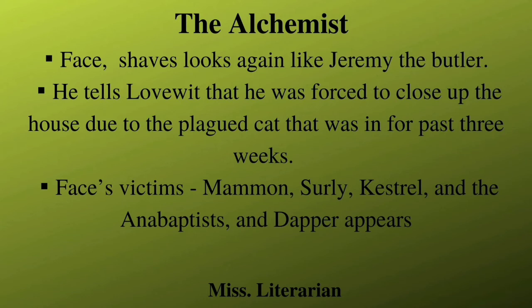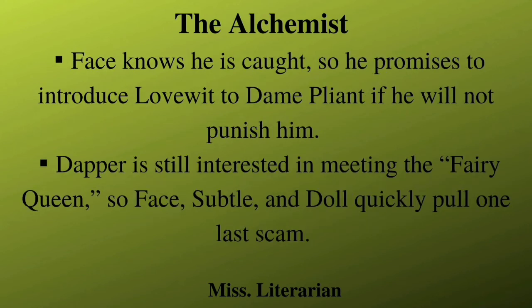Now suddenly the victims like Mammon, Surly, Kastril, and Ananias and Dapper also appear after eating the gingerbread cookie. Now these victims enter inside the house. Immediately Face knows that he is caught.